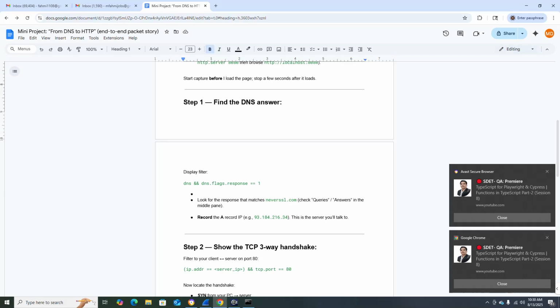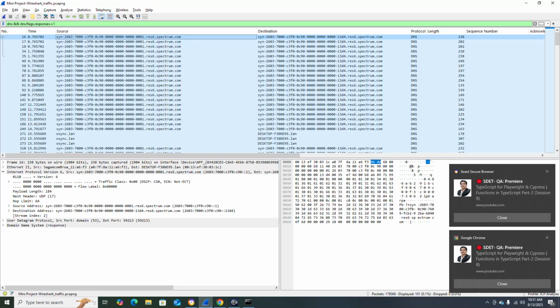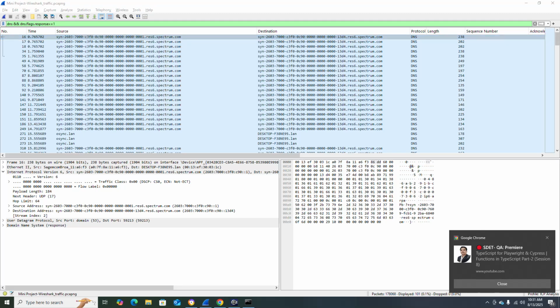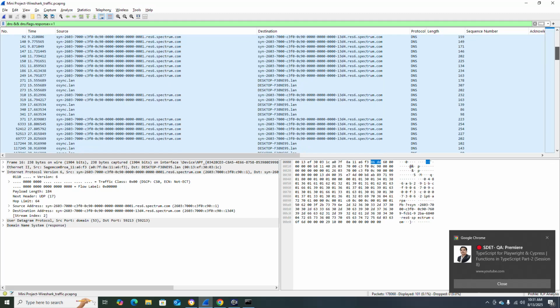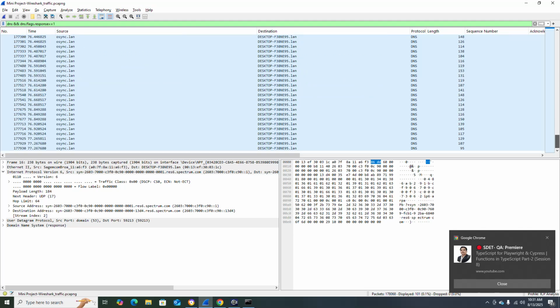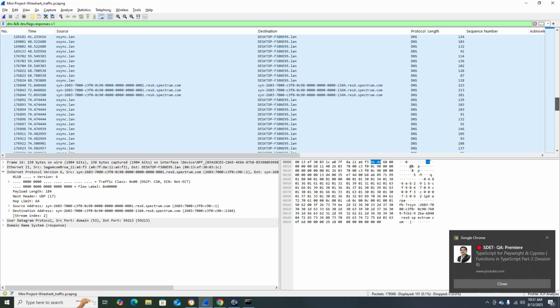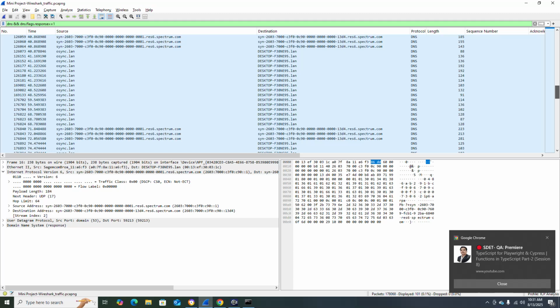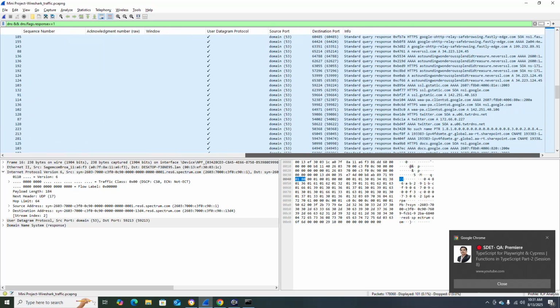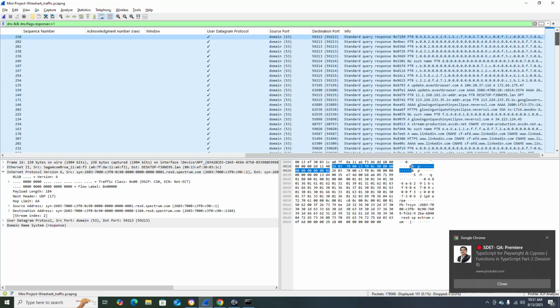Look for the one that matches nervous.ssl.com. Okay, so I will check here. Where is the nervous.ssl.com? It should be last here. I have to go here, nervous.ssl.com.